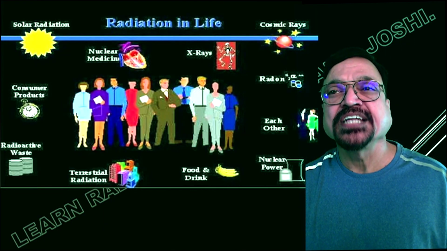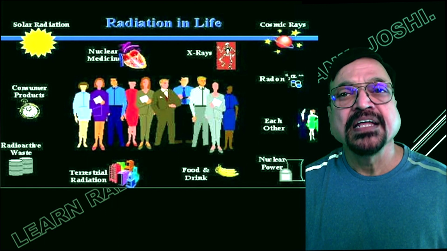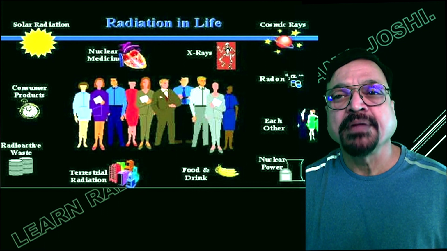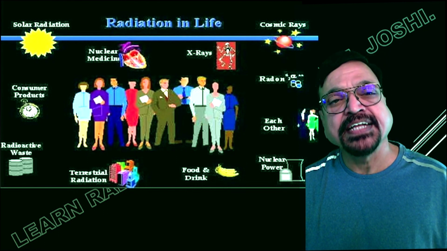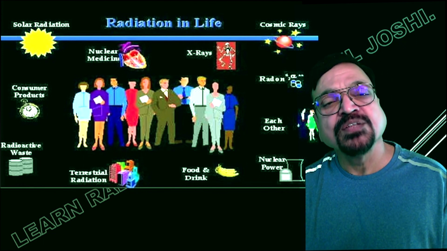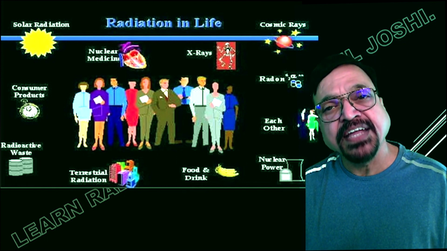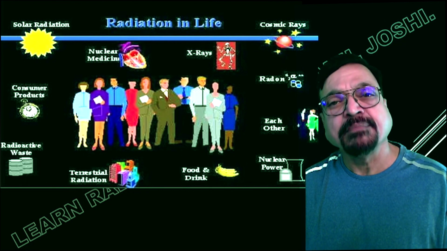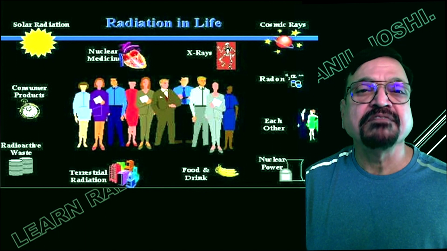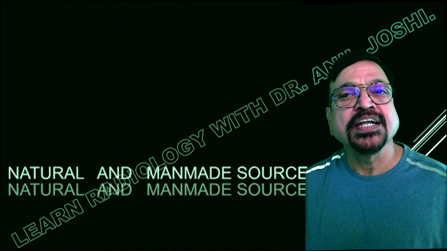Now, this is the radiation which we are facing even if we don't go to a diagnostic unit. This comes from nuclear medicine, X-rays, nuclear power plants, food and drink. Food can get contaminated with radioactive material. Then terrestrial radiations are those coming from the buildings. Buildings can also emit to some extent. They are not significant, they are very low. They do not travel much, so not much harmful, but still they are producing. Then radioactive waste comes from nuclear plants. All these things contribute to the total radiation we are receiving.